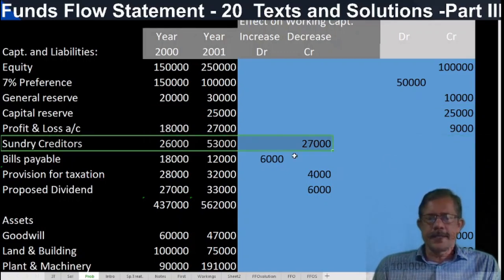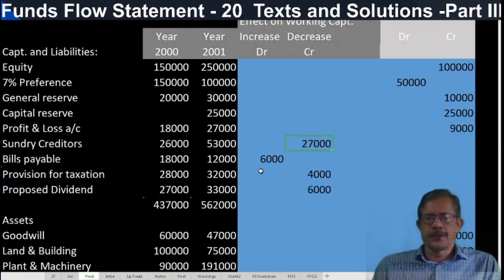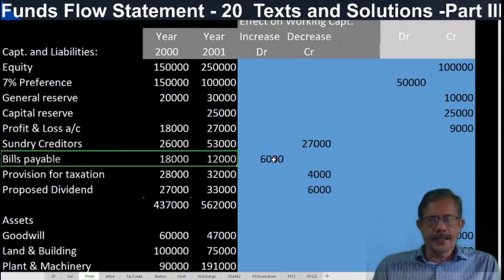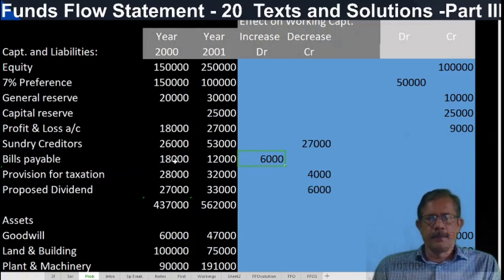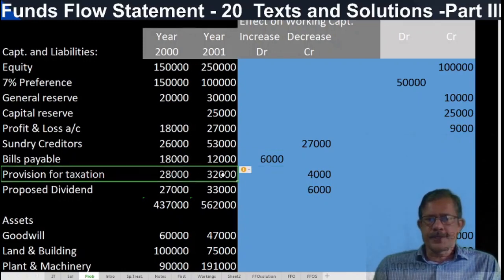Sundry creditors treated as current, always current. Sundry creditors, bills payable treated as current. So 27,000. Bills payable decreases. When a current liability decreases, debited. Or when a current liability decreases, it increases working capital. Both are same. Provision for taxation treated as current.